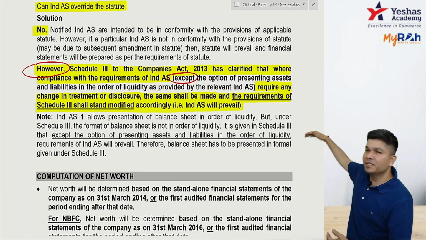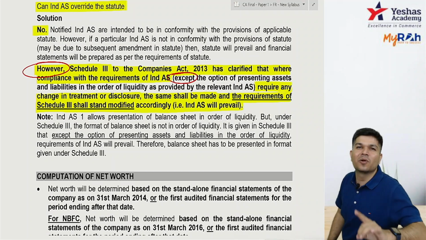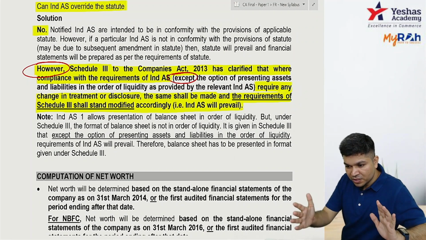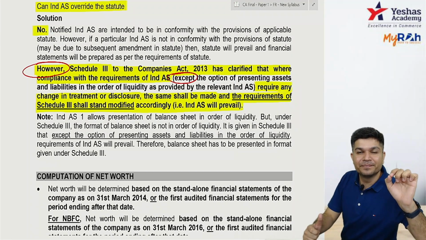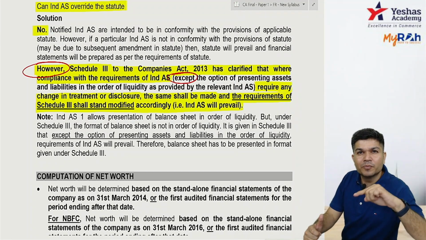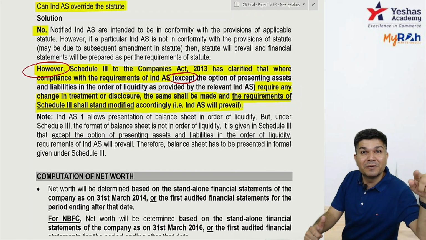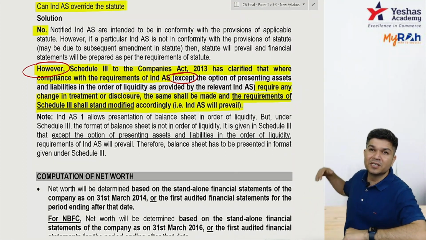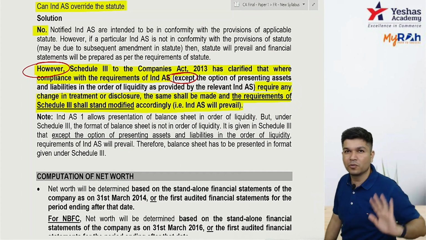You start with PPE, that is fine, or you start with cash, then also fine. But they are telling it's not allowed. So if there's a conflict between schedule 3 and IND AS, IND AS prevails except for the option of presenting assets and liabilities in order of liquidity, which is given under IND AS 1. So IND AS 1 tells you can prepare balance sheet in order of liquidity, but no, that is not allowed.